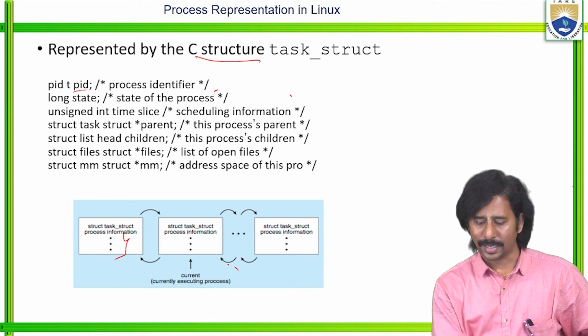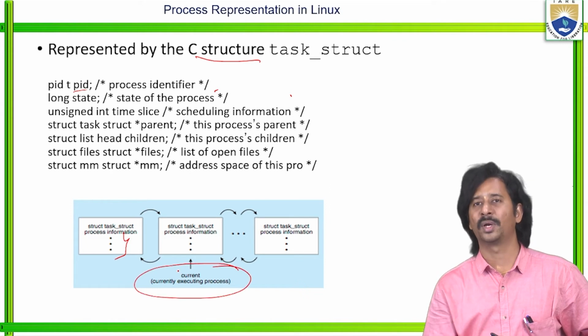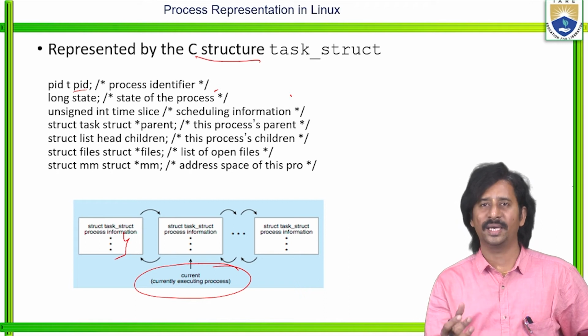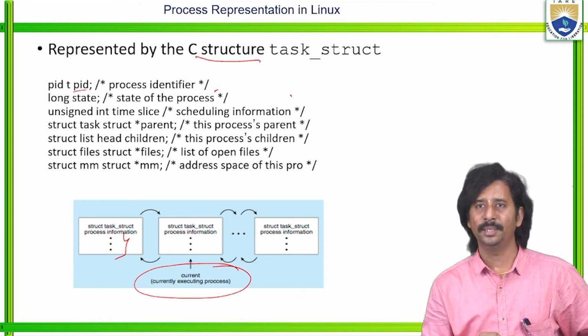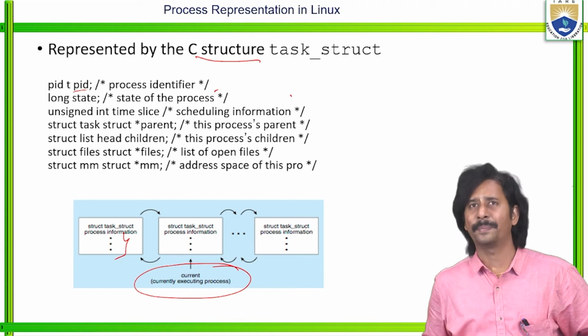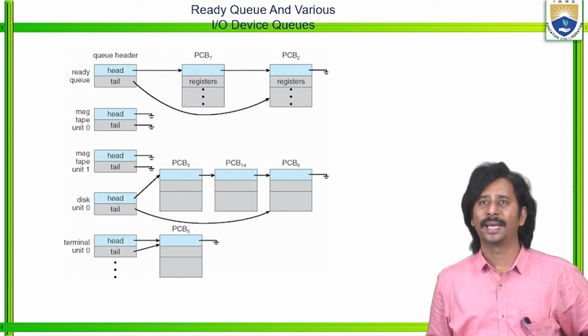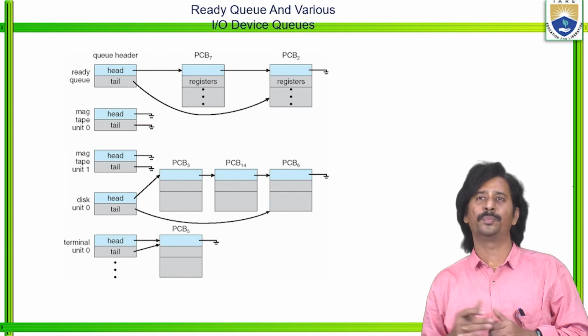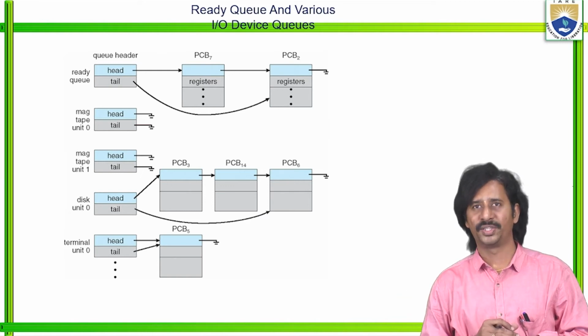Here this is the currently executing process, right? Here we identify that process information. Like this, we need to represent each and every process in the Linux operating system. Then how the ready queues and various input output device queues are managed, right?